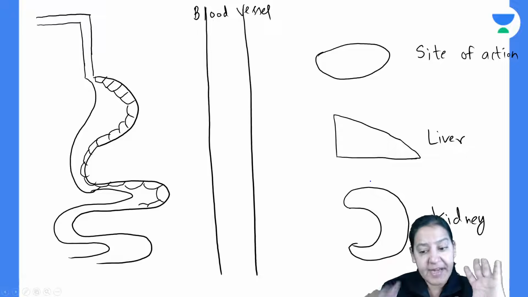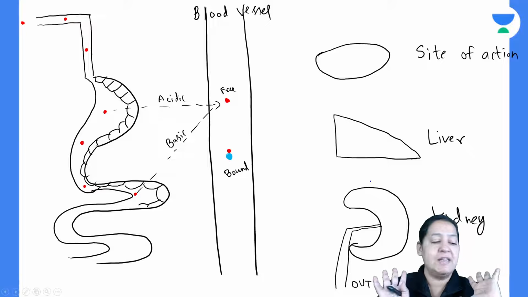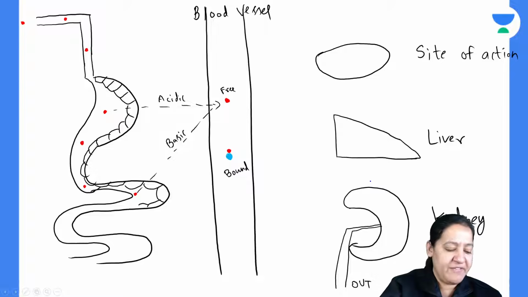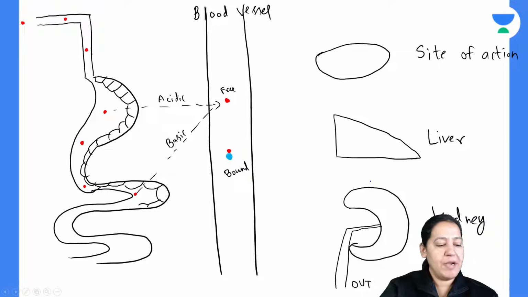So I have started with pharmacokinetics. You can see the very beautiful diagram. Let me see if I can see your chat. Just a second. Anyone from the audience, please give me a thumbs up in the comment box, so it will be confirmed that I can see your chat.